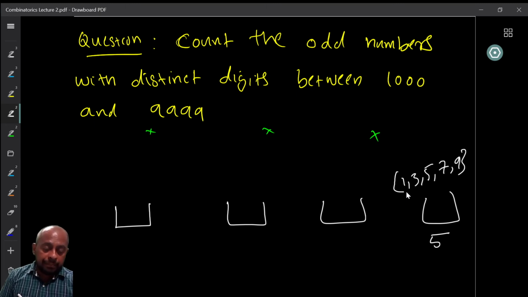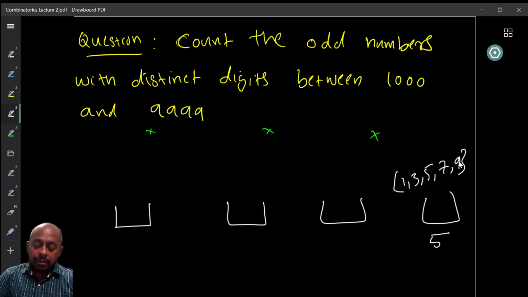Now, the first digit. What is the choice I have for the first digit? The first digit cannot be 0. It also cannot be the digit I chose for the last digit, because it needs distinct digits.